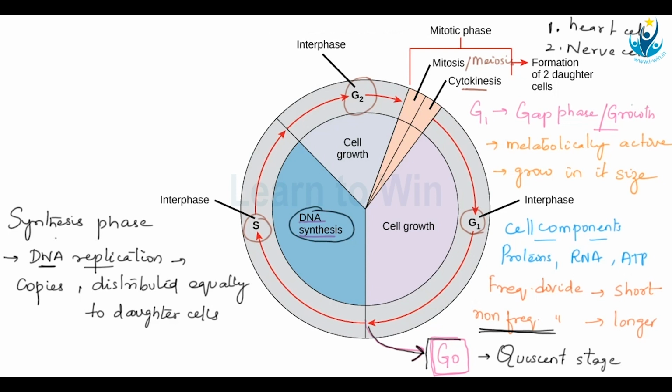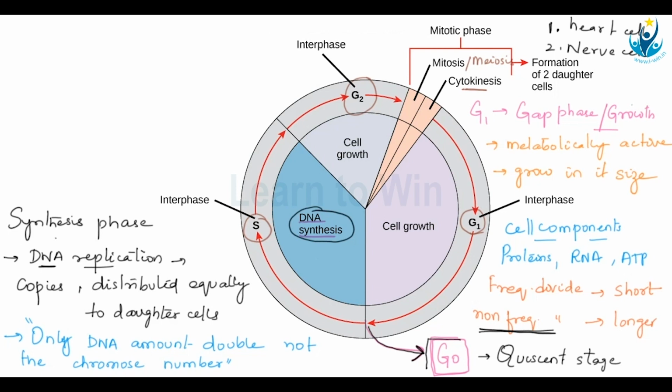Now, one thing you have to remember very clearly during DNA replication is that only the DNA amount doubles, not the chromosome number. I'll explain this in detail in the coming videos, but just remember, the chromosome number will remain the same, only the amount of DNA doubles.